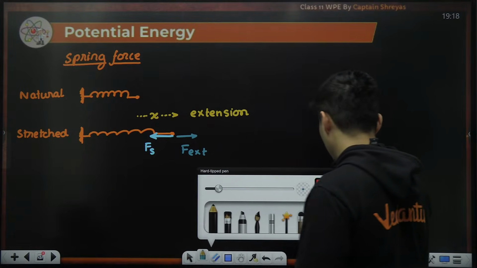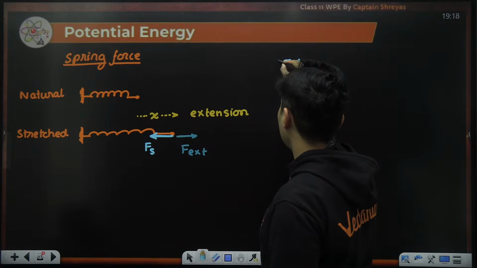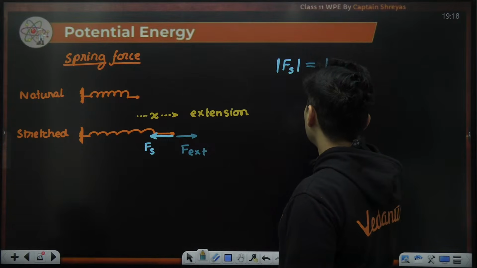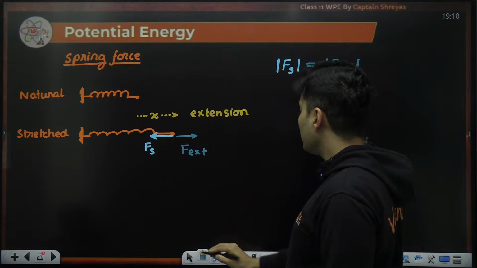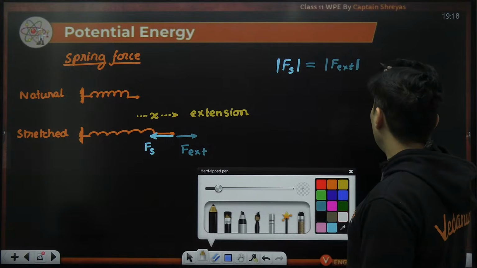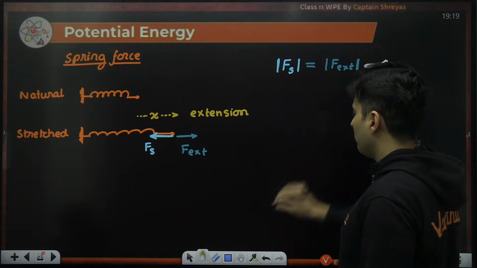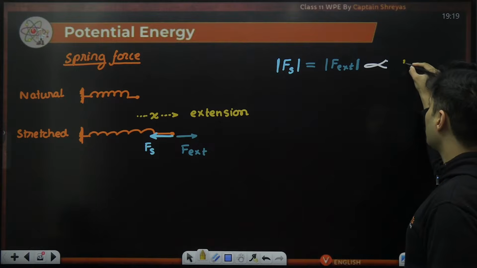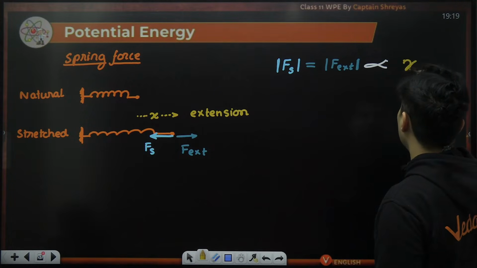It is found that the magnitude of the spring force, which is also numerically equal to my external force, is proportional to the extension or compression, which is your x.